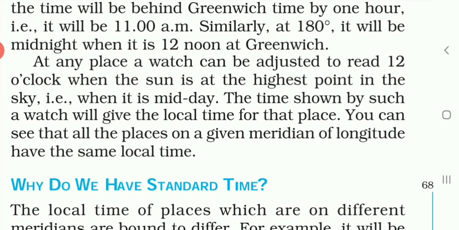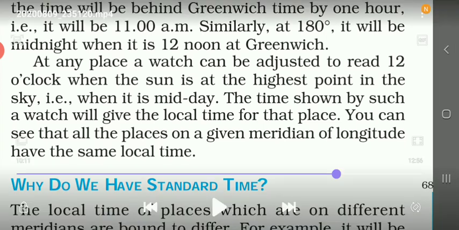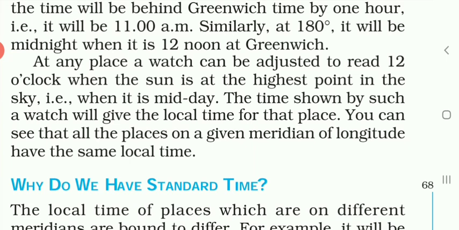For example, whatever place you are now sitting, that place has its own local time. And when on that local time the sun is in the mid sky on the top of your head, that time will be considered as the midday of that local time on that particular longitude. The time shown by such a watch will give the local time for that place. इसका मतलब ये है कि अगर आपने अपने यहाँ की घड़ी को उस लोकल टाइम के हिसाब से सेट किया हुआ है तो उसी के अनुसार आपकी जो घड़ी है वो टाइम दिखाएगी.